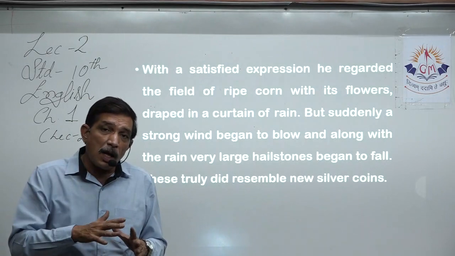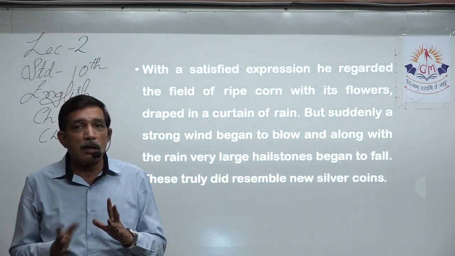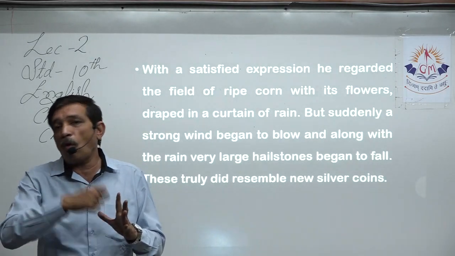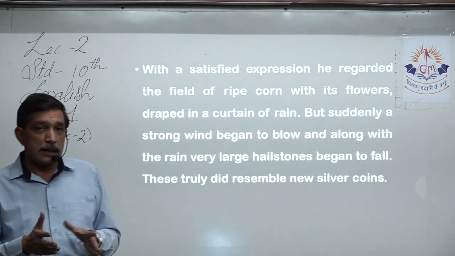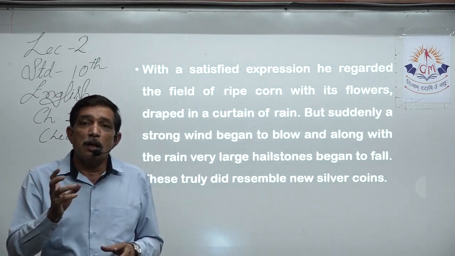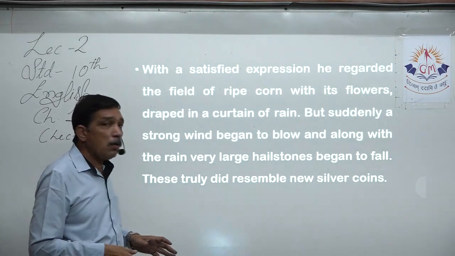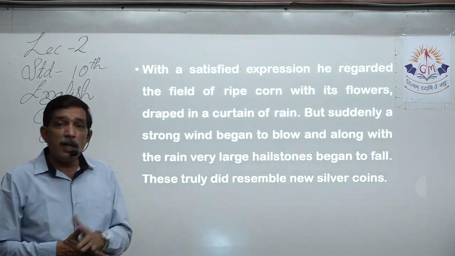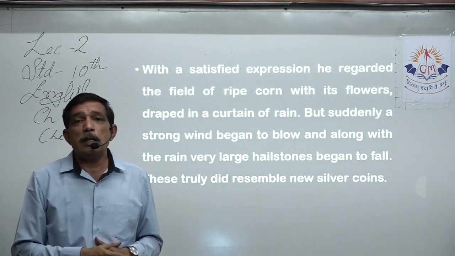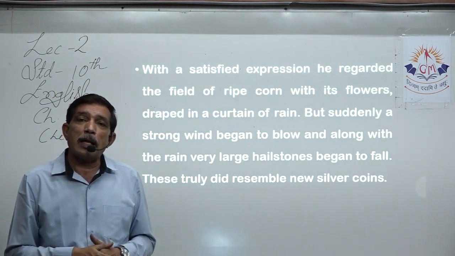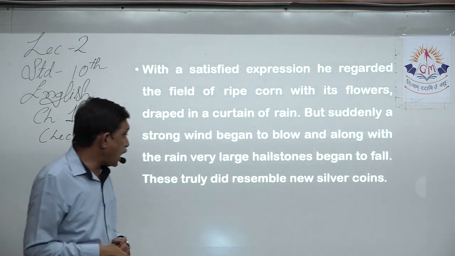If it falls on the flower, the flower is going to be ripped apart from the plant and it will fall on the ground. That means now there is no flower, so no corn is going to come out of it, right? So hailstone, hail, ice. Stone-like ice, that's called hailstone. Now the wind suddenly became very cold and that changed the water droplets into hailstones, which we call in local language kara. So hailstones began to fall from the sky.